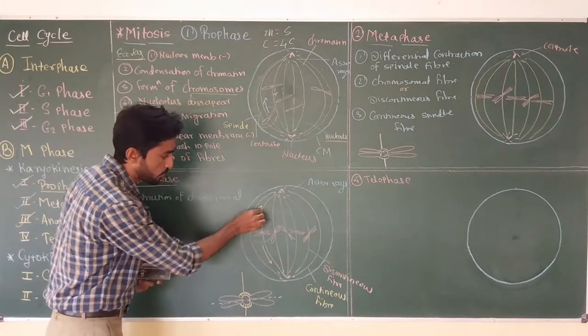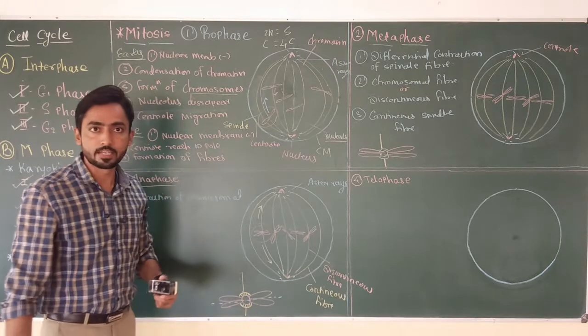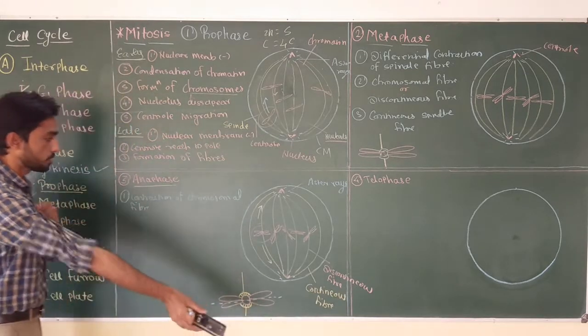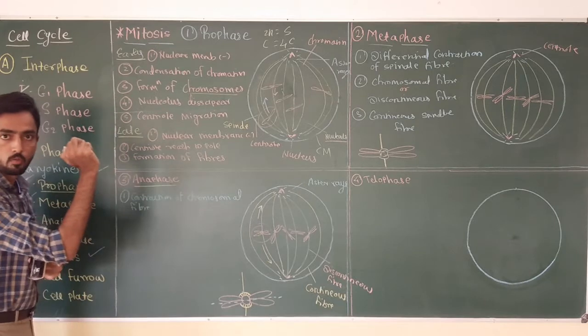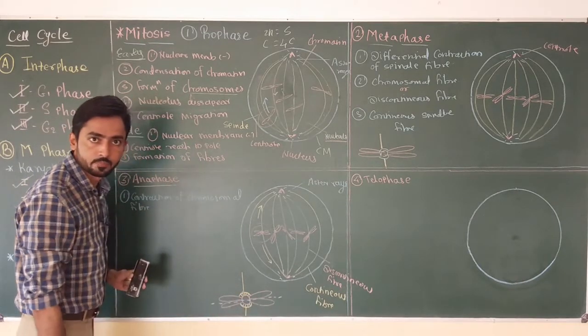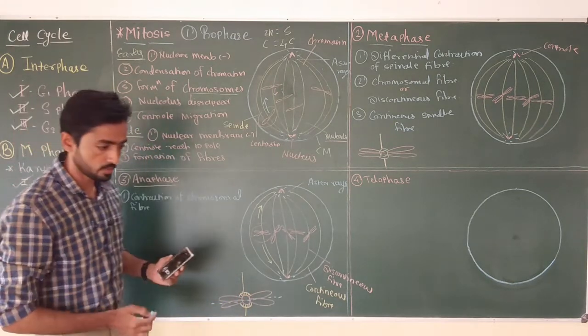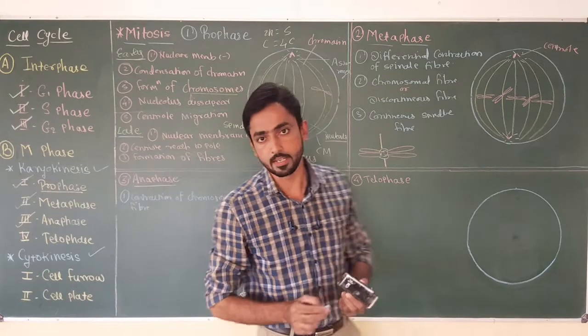I'm talking about the chromosomal fiber, the fibers which are attached to the kinetochore of the centromere. And due to contraction of the chromosomal fiber, what is going to happen? The centromere is going to break. Okay, and how is this centromere going to break? In my last few videos I discussed this in detail.